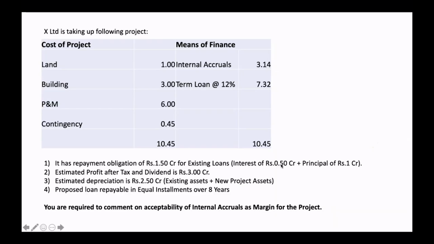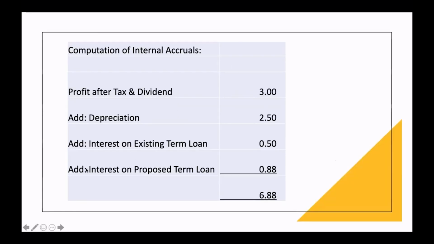This is the interest on the existing term loan, and interest on the proposed term loan is nothing but 7.32 into 12%. Here I am making an assumption that the loan is availed in the beginning and the project is ready. So interest on the existing loan is added and interest on the proposed loan is also added. Now you get the gross internal accruals, which is 6.88 crore.